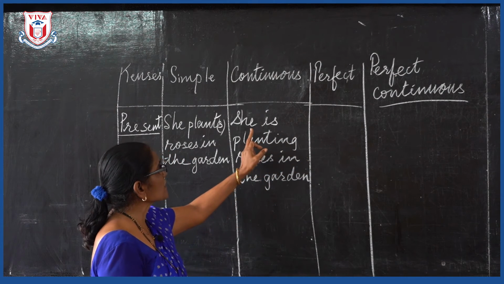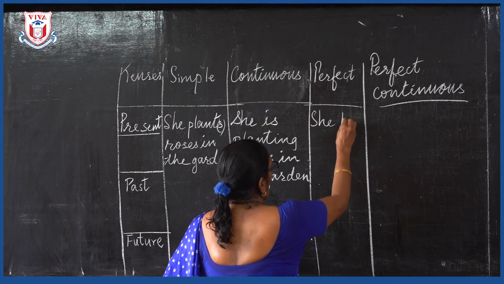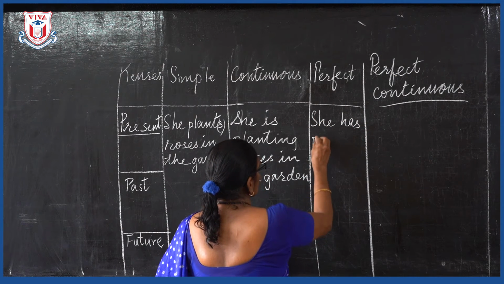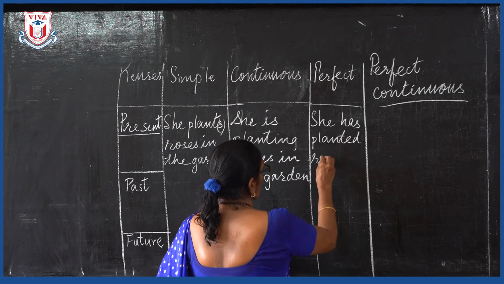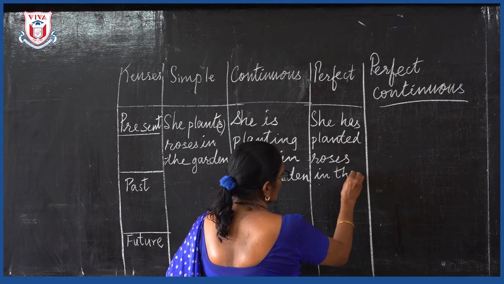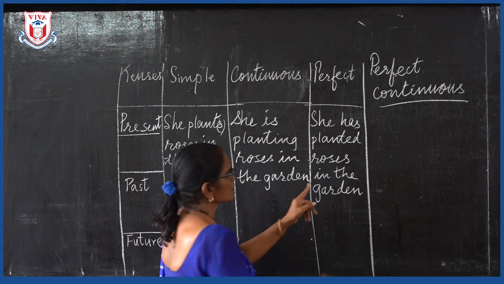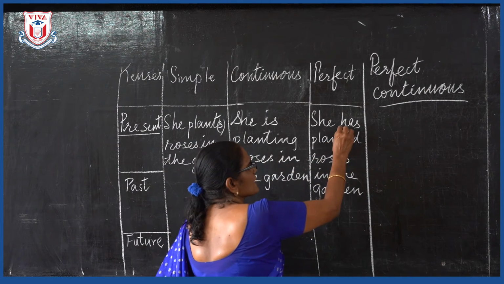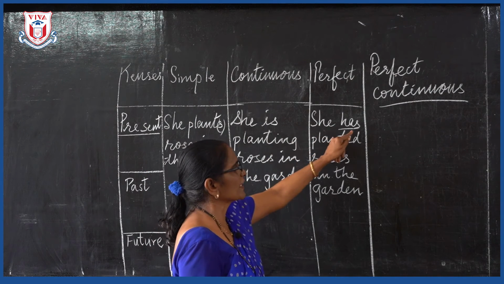Now perfect tense, she has planted roses in the garden. So what am I using here? I am using the word has, present, because it is in the present perfect tense.